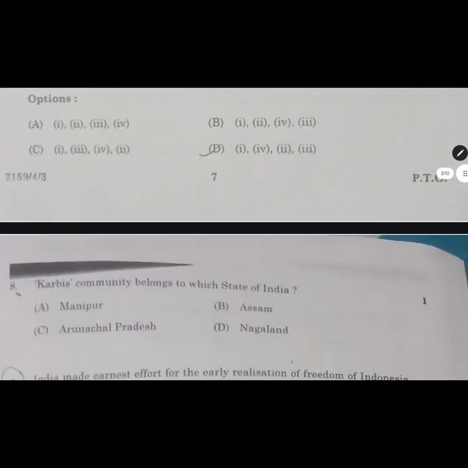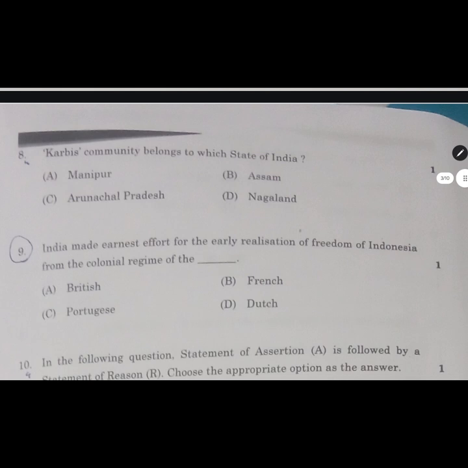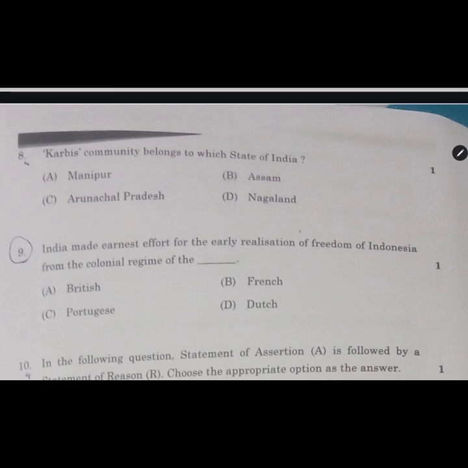Here we move further. Karbis community belongs to which state of India? Karbis community belongs to Assam. This is the answer for this. I'm helping you out. This is a question which might come as an indigenous community part.